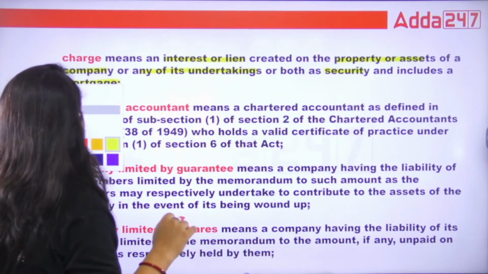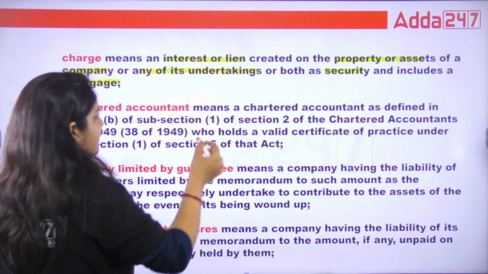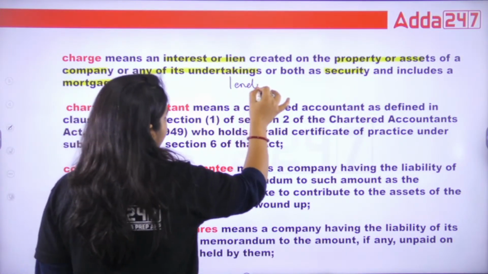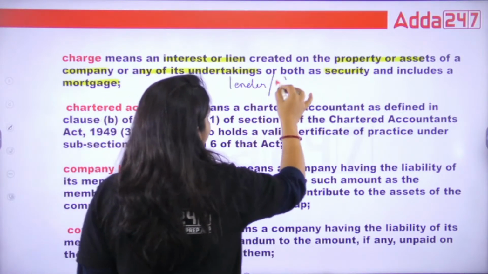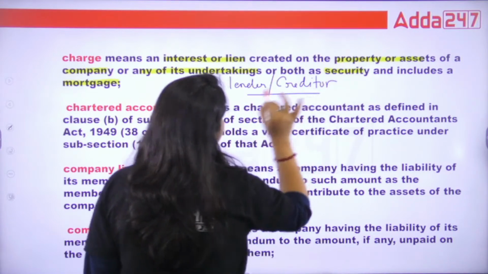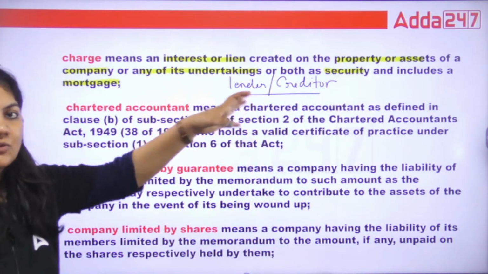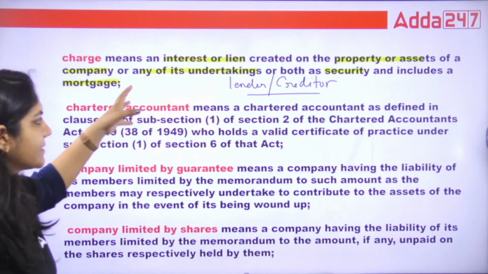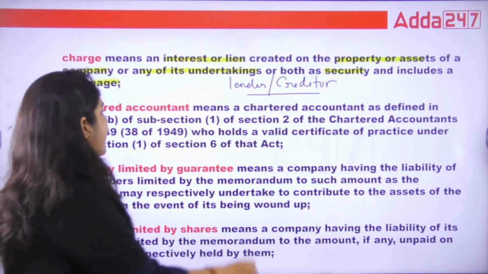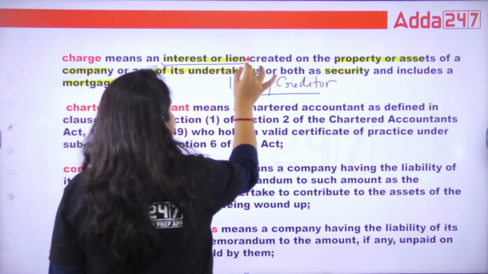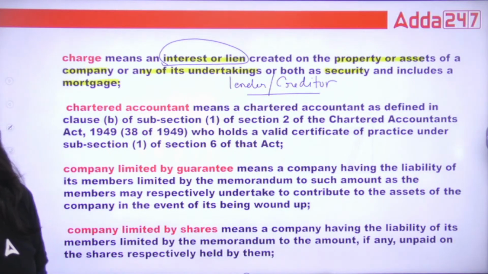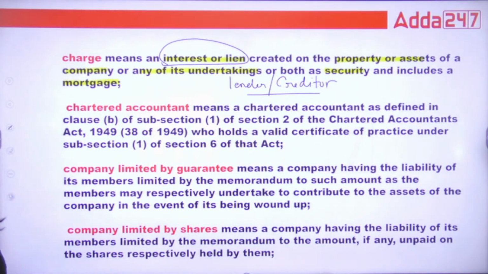It means suppose the lender and the creditor give money to the borrower. So whatever security is taken by the creditor and the lender, the interest and lien is created on it. This is called charge.